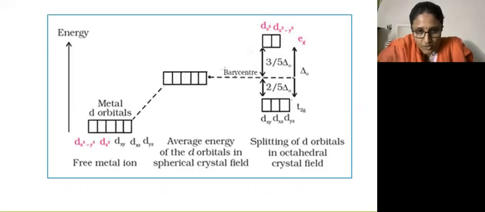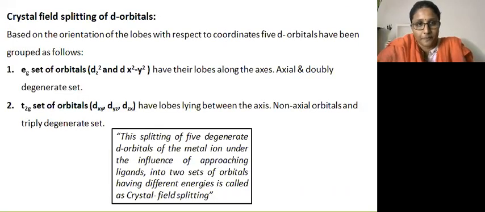When the ligands approach the metal in a complex, the electrons in the d orbitals of the central ion are repelled by the lone pairs of the ligands. This repulsion will increase the energy level of the d orbitals. So the energy of all the 5 d orbitals will increase by the same amount. Still, they remain degenerate. Next, crystal field splitting of d orbitals.